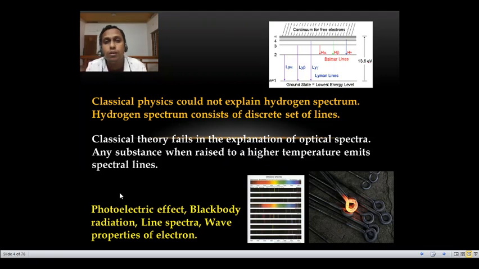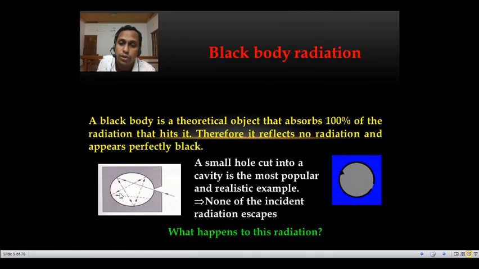So at the end of the 19th century, there were a lot of physical phenomena which could not be explained with classical theory. We will discuss one by one, starting with black body radiation. Actually, the explanation of black body radiation is the birth of quantum mechanics. So we will discuss what black body radiation is. Before that, we should know what a black body itself is.